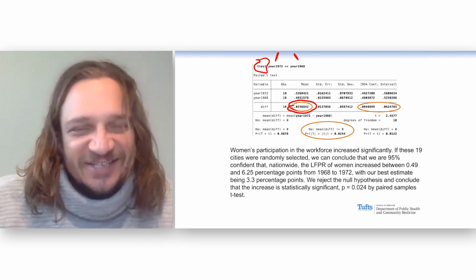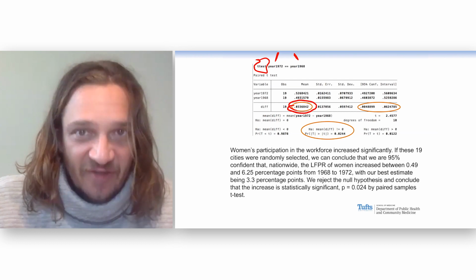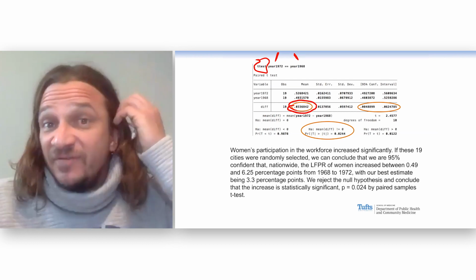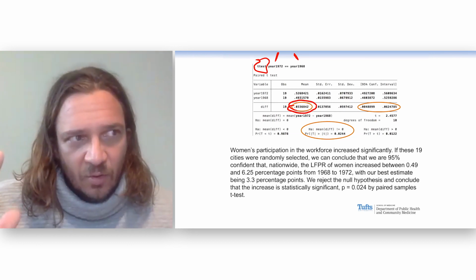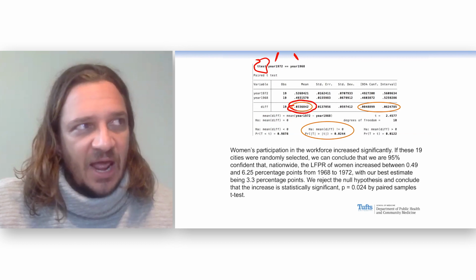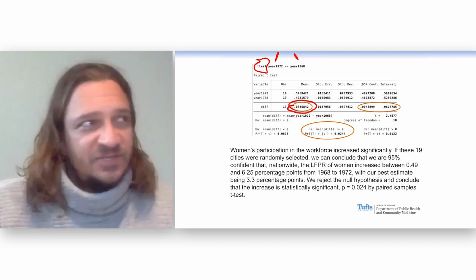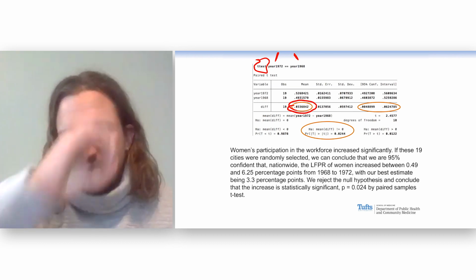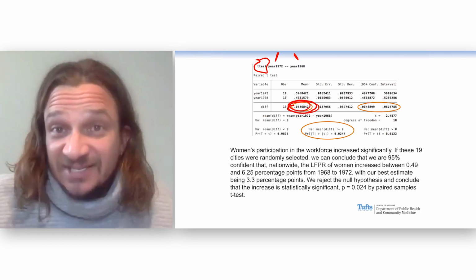I hate saying this. It's the difference in the means, but it's also the mean of the differences. So if I went for each city and calculated the differences, that would be the average of all those differences. If nothing were going on, what would you expect to see as the mean of those differences? Well, some cities would go up 2, 3, 4 points. Some cities would go down 2, 3, 4 points. They'd all sort of cancel each other out, and you get something around 0. But here we get some sort of signal. It's not 0.